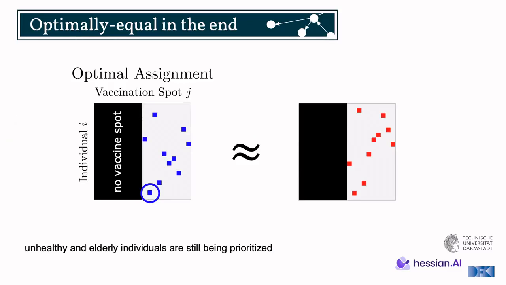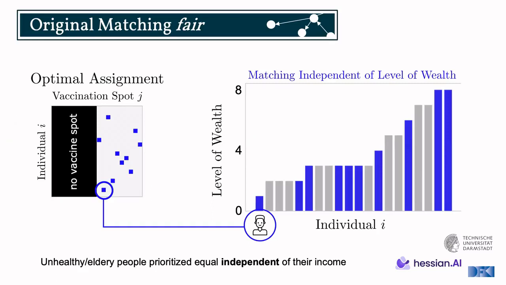So where's the attack? Well, let's look at a different metric now. We're going to look at a different feature, a different dimension. Again, we have these individuals matched to the vaccination spots, but let's look at these individuals more closely. For example, we see this young person actually ended up getting a vaccine, although the person is perfectly healthy and would otherwise not be prioritized by the matching.